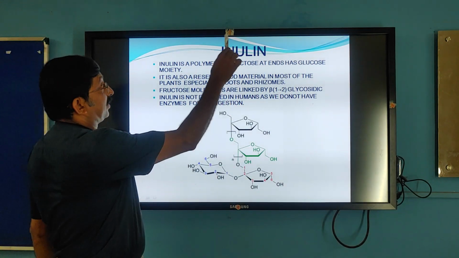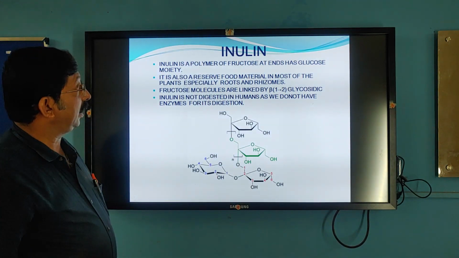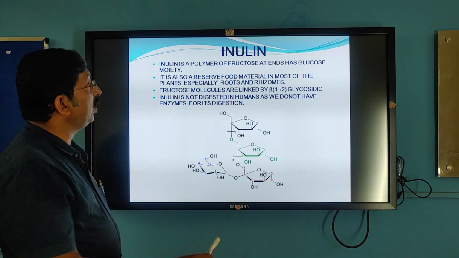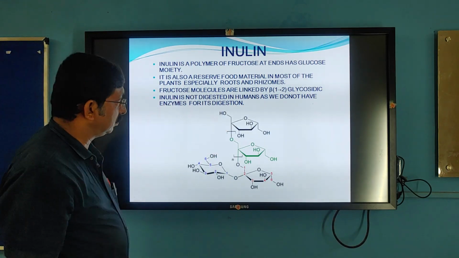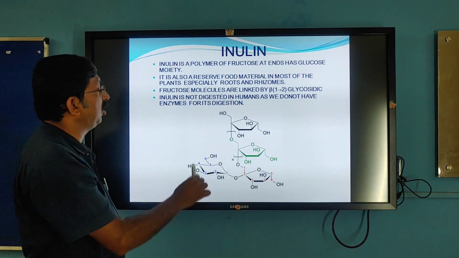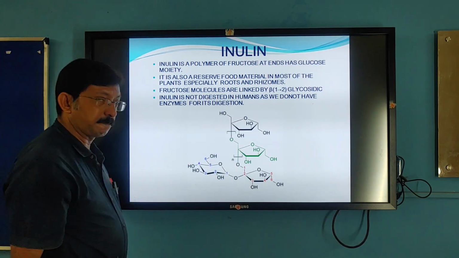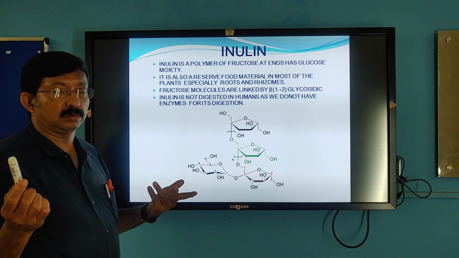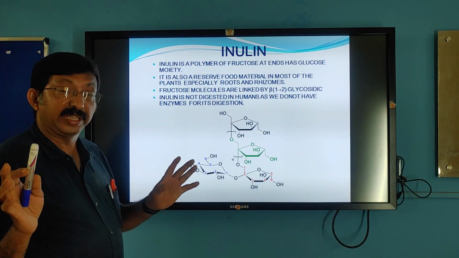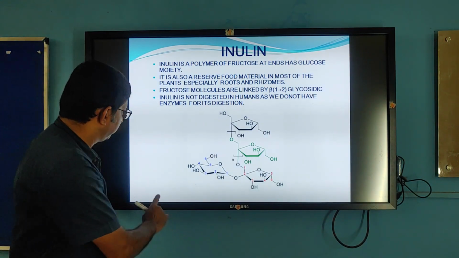Next, another example of a polysaccharide, that is inulin. Inulin is a polymer of fructose. Of course, we cannot digest inulin.